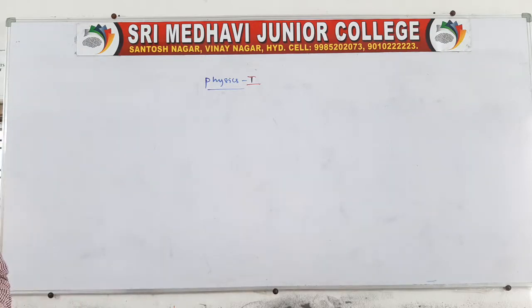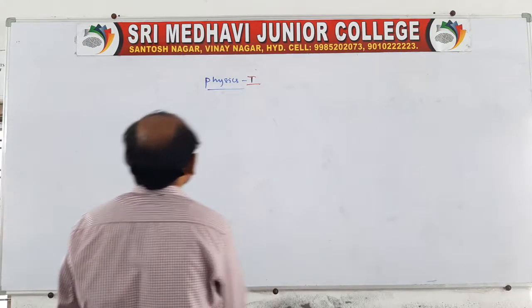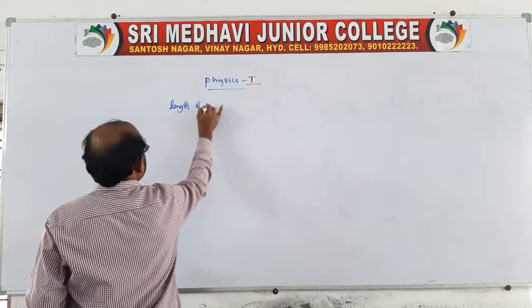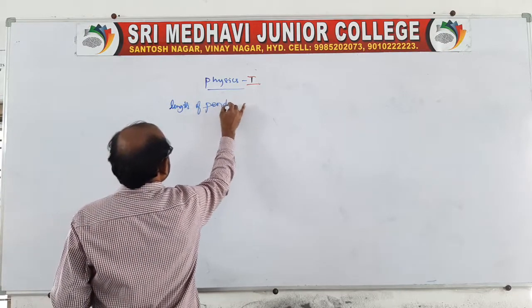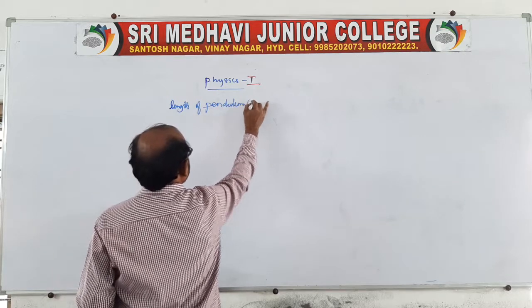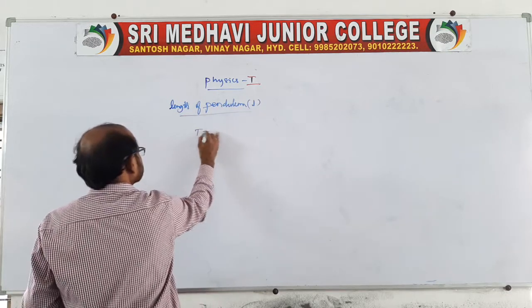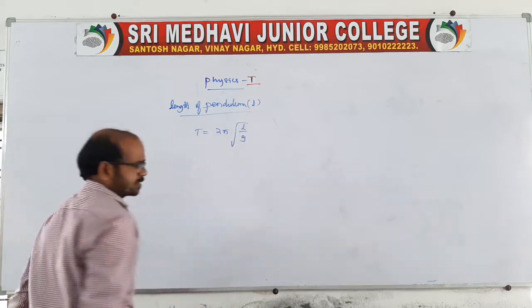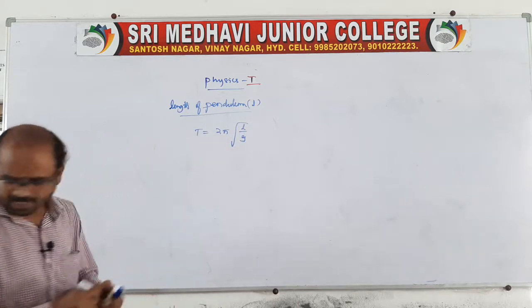And coming to the point, the length of the pendulum, that is L. Suppose T is equal to 2 pi into root over L by g. Now we should get L, so square on both sides.